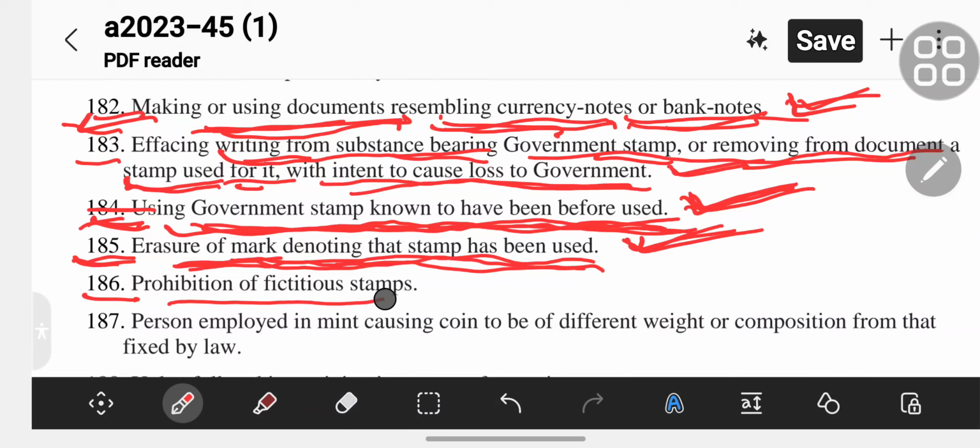Section 186, prohibition of fictitious stamps.